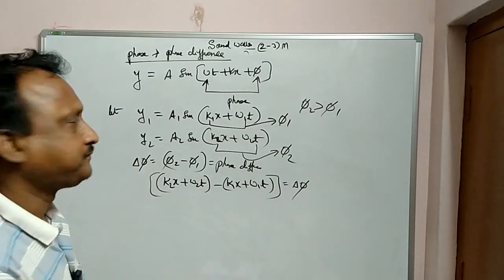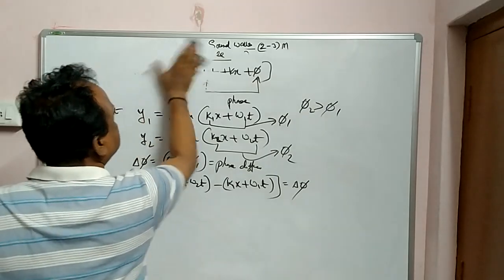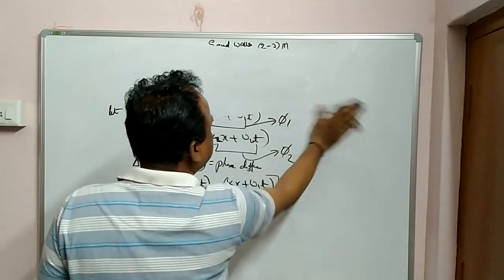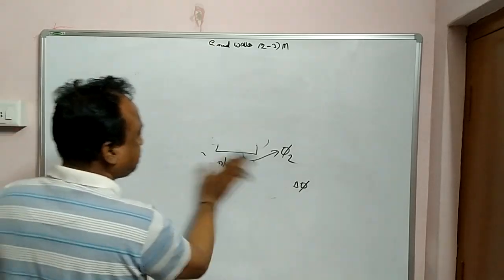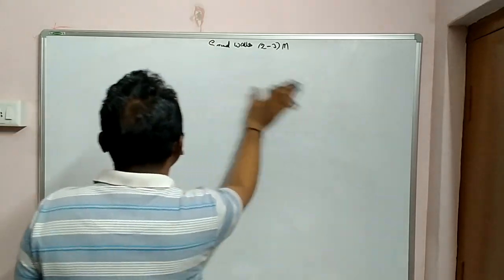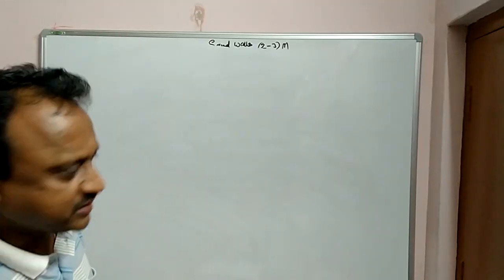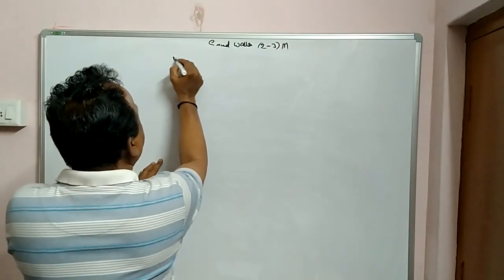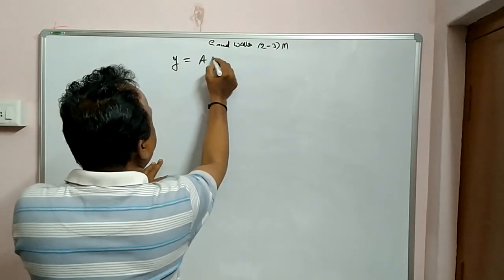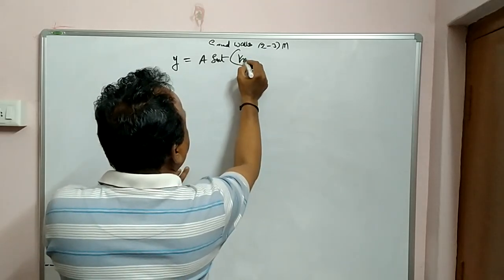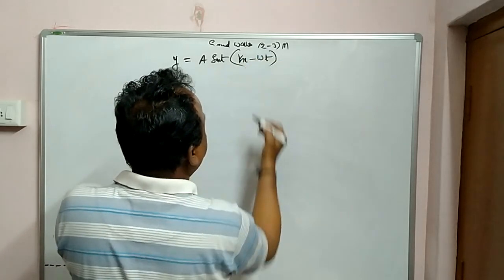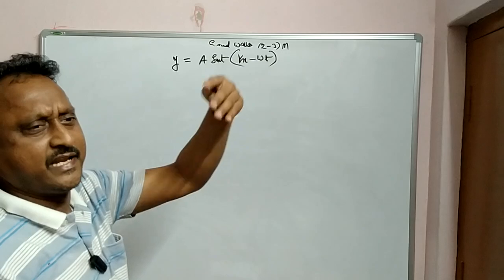Please note down. Just now I told you some equations. Those are progressive waves, y equals a sin(kx minus omega t) or a sin(omega t minus kx). Anywhere you can write.